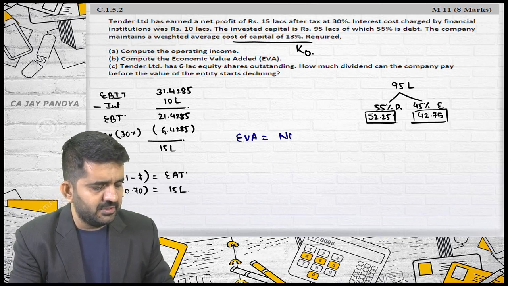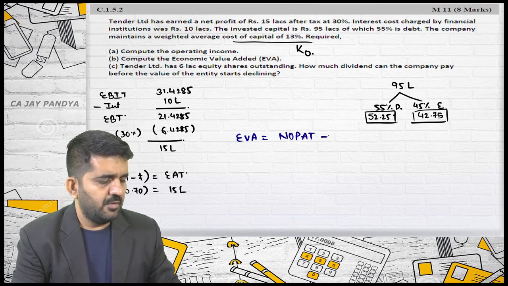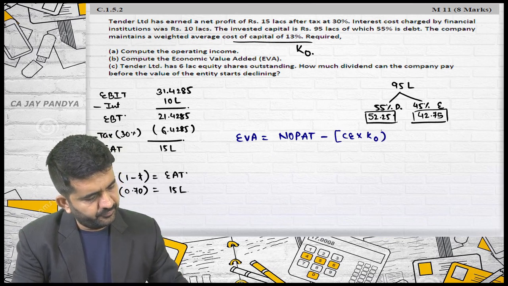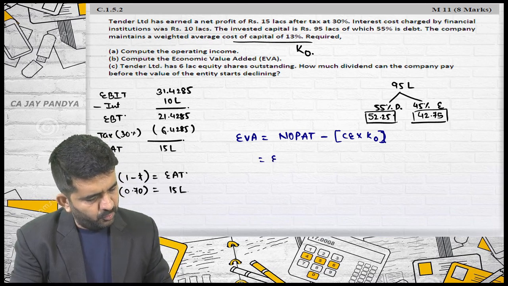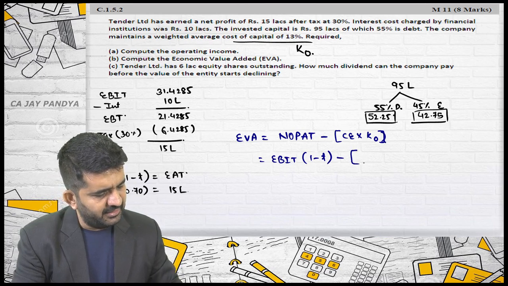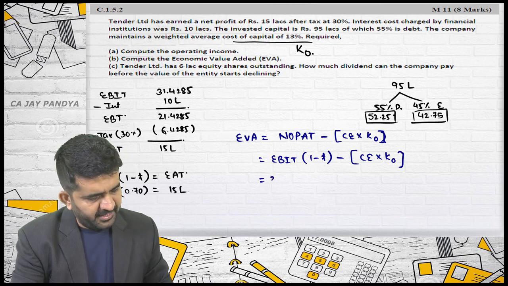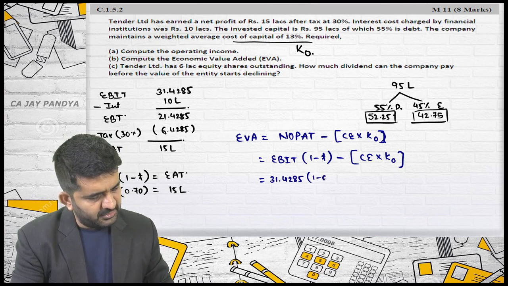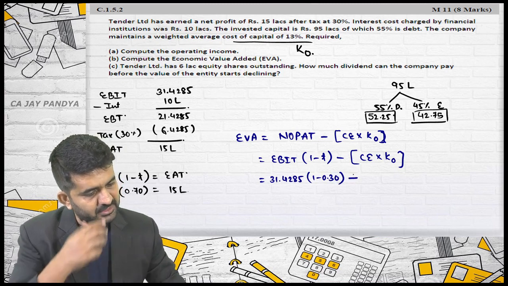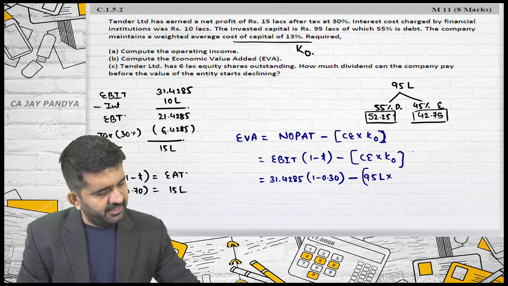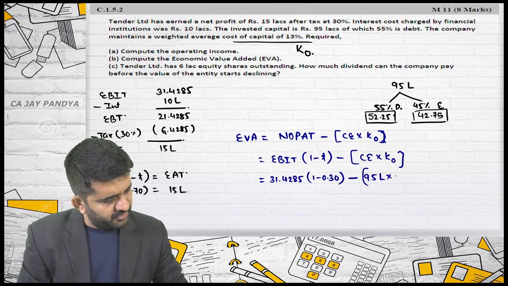Economic value added is NOPAT minus capital employed multiplied by KO. How to find out NOPAT? EBIT into 1 minus T, minus capital employed multiplied by KO. Let me put in the figures. EBIT is 31.4285 into 1 minus 0.30, minus total capital employed is 95 lakhs multiplied by KO, 10%, which they have given.